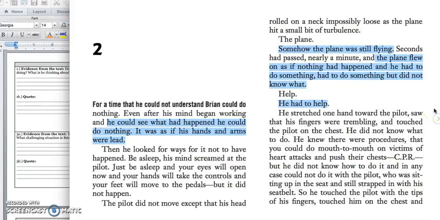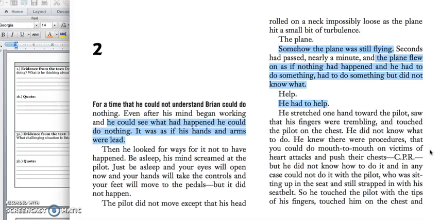He stretched one hand toward the pilot, saw that his fingers were trembling, and touched the pilot on the chest. He did not know what to do. He knew there were procedures that you could do, mouth-to-mouth on victims of heart attacks and push their chests, CPR, but he didn't know how to do it, and in any case could not do it with the pilot who was sitting up in the seat and still strapped in with his seatbelt.